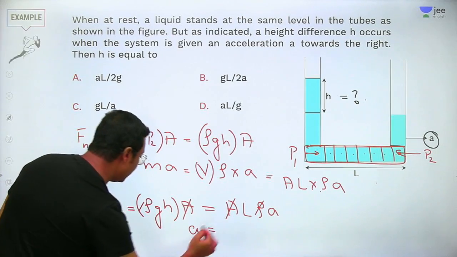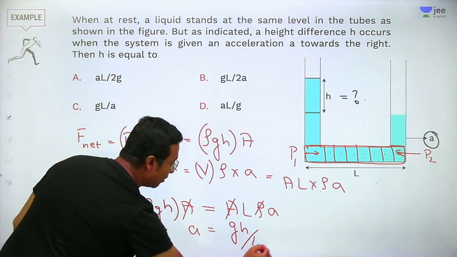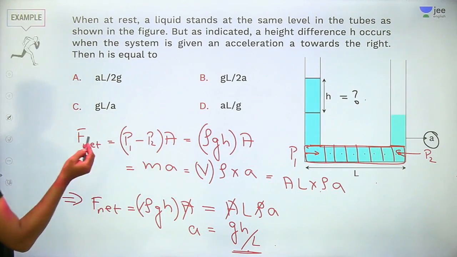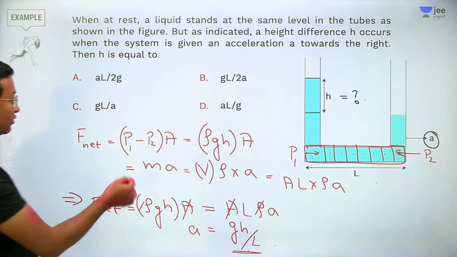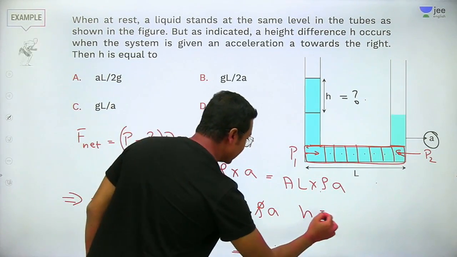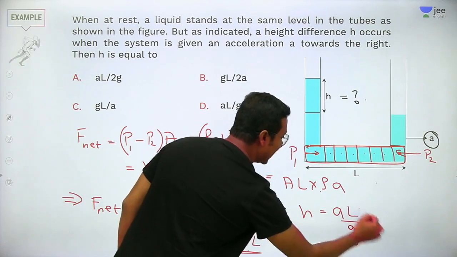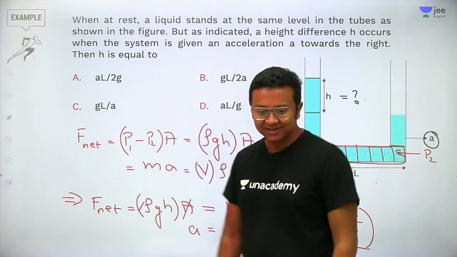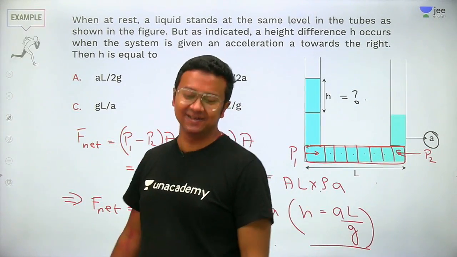So acceleration will be how much? g h upon L. Well, there is some error. Okay, we need to find out h. So h will be equal to A L upon g. That is the correct answer. I hope you understand that. Okay. So yes, option D is the correct answer out here.